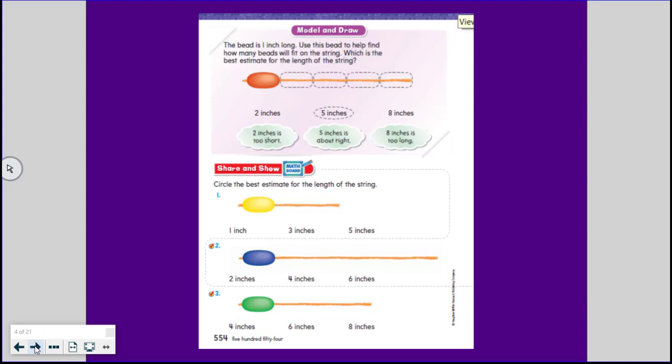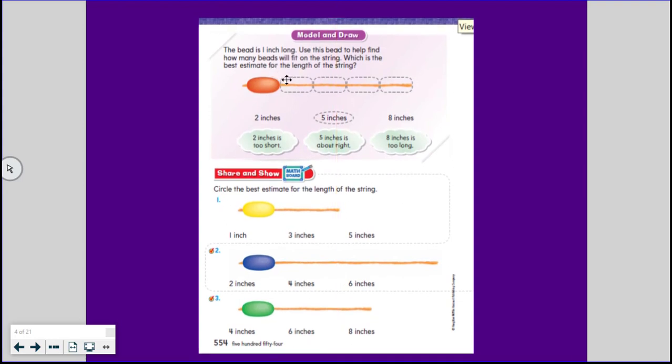So for our model and draw, it says the bead is 1 inch long. So just like we used the color tiles, we're using the beads to measure today. So each bead is about 1 inch long. It says use this bead to help you find how many beads will fit on the string. Which is the best estimate for the length of the string? So if I look at this piece of string, right, and notice they've drawn some beads in, right? We can draw the beads in so that they're about, let's